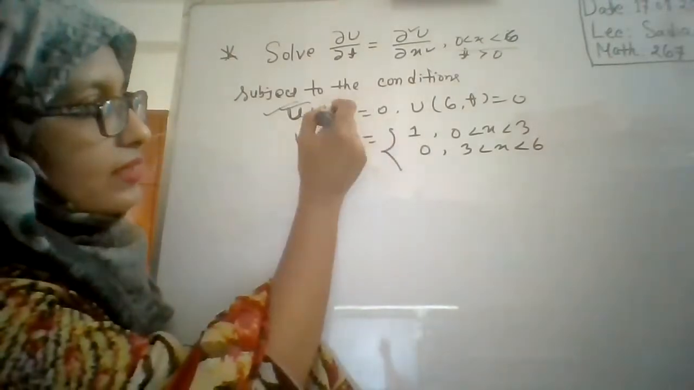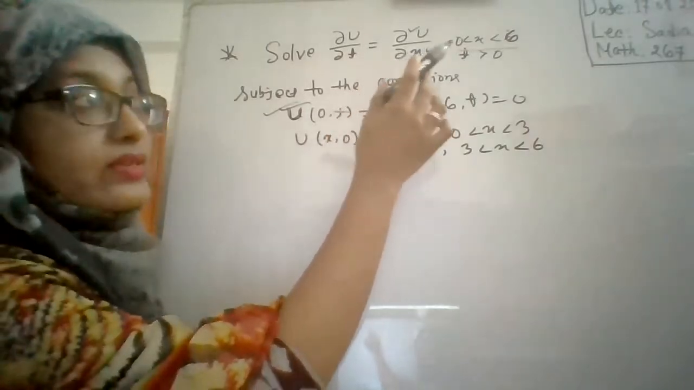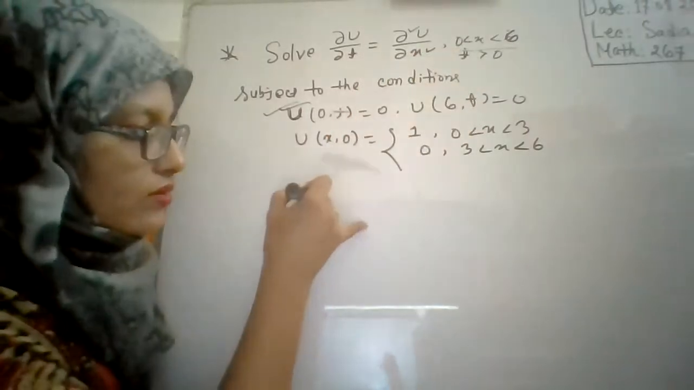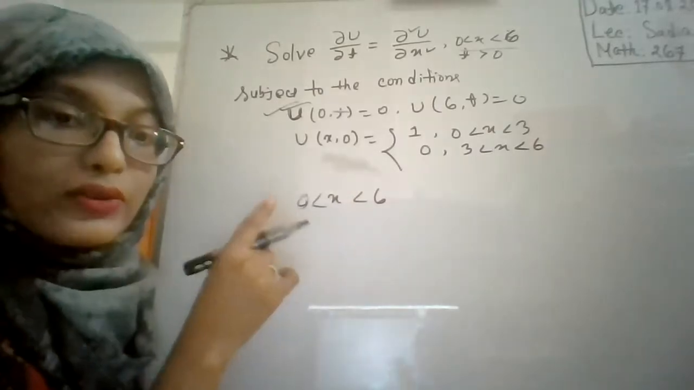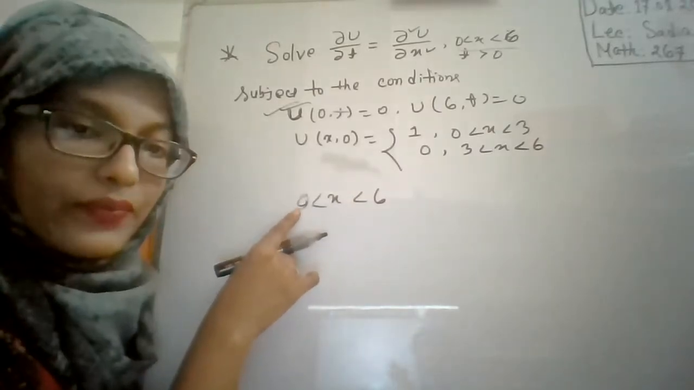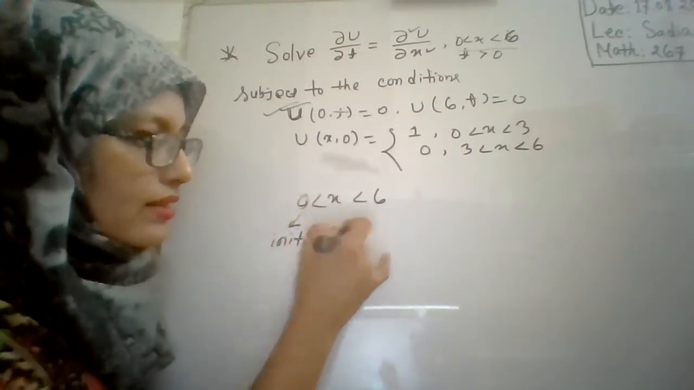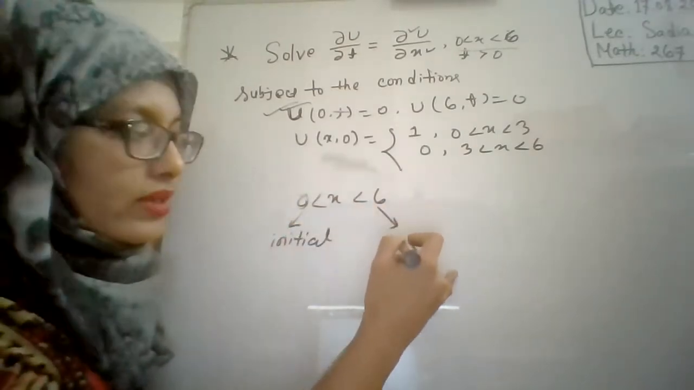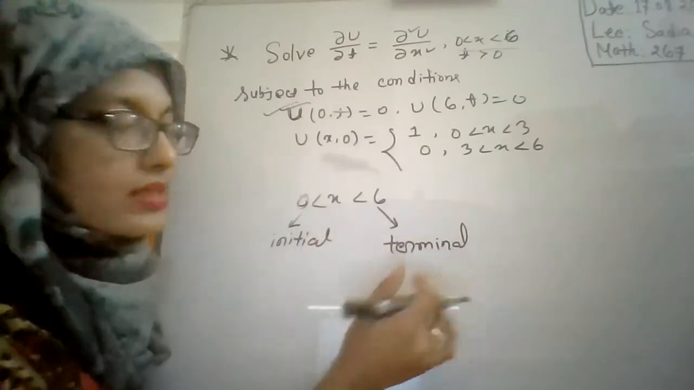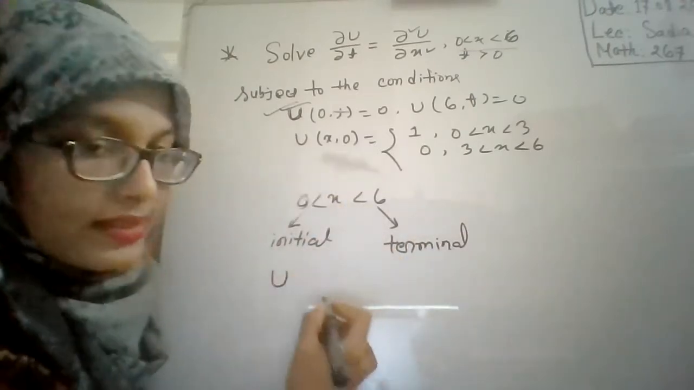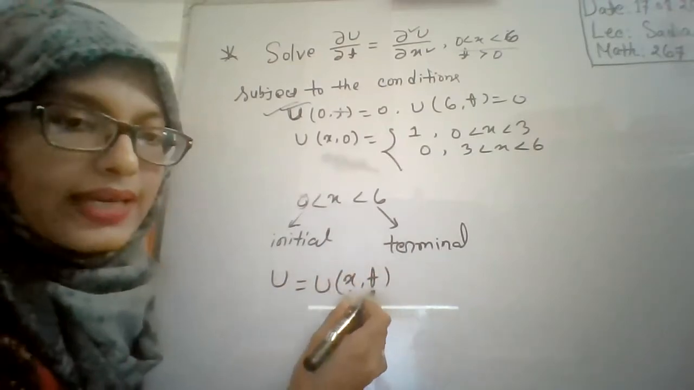Okay. Here, you can see that this is the partial differential equation. Its limit is 0 less than x less than 6, right? So your domain starts at the point 0. This is your initial point, and this is your ending or terminal point. Initial point and terminal point. And here u is a function of x comma t. x is space and t is time.